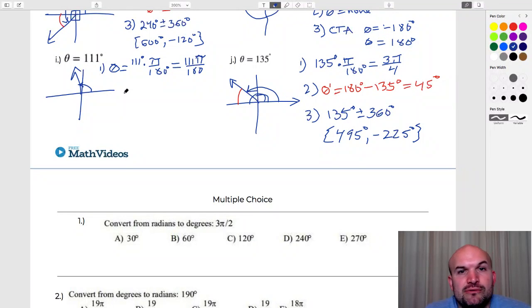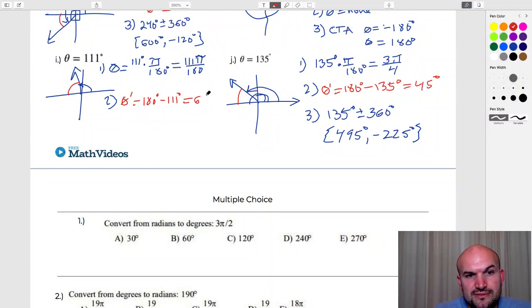Obviously, if you had a calculator, you might have a decimal that you'd have to round. For number 2, again, we're looking for the reference angle, which is basically going to be this distance. Since theta is in the second quadrant, we're going to do the same thing: 180 degrees minus 111 degrees, which is going to be equal to 69 degrees.